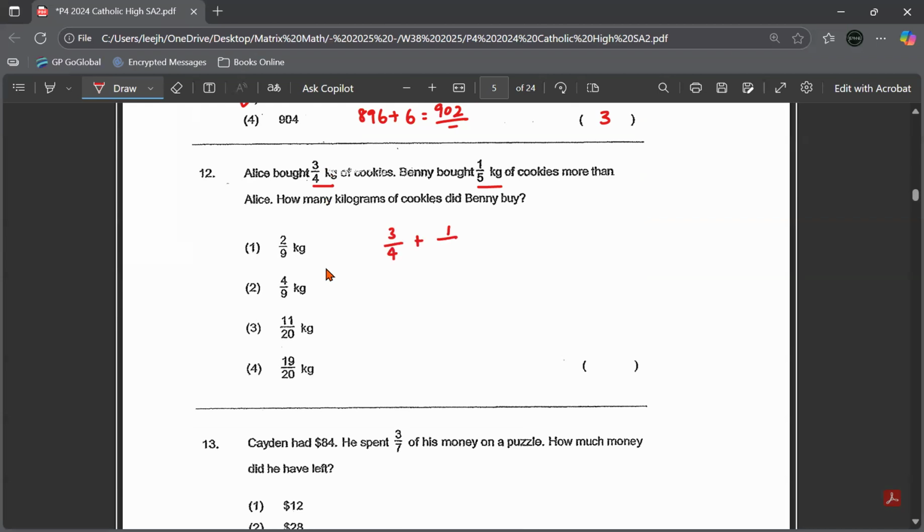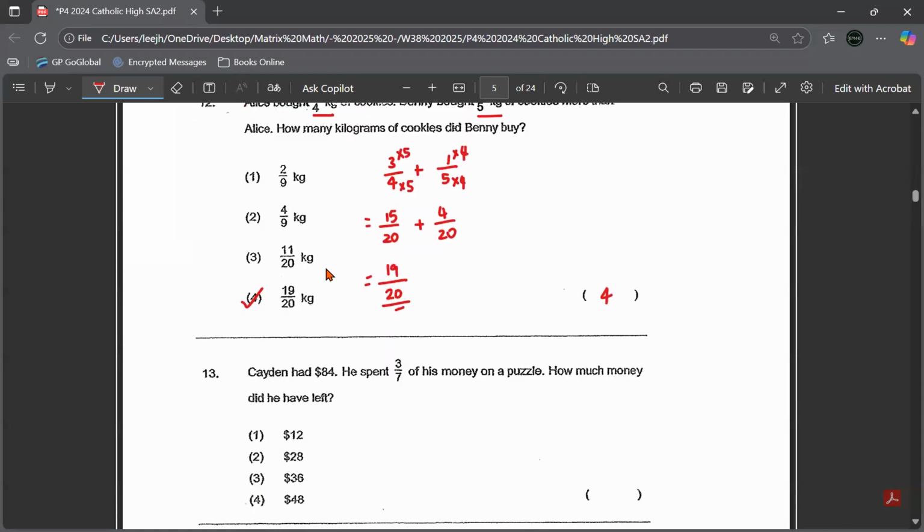So 3/4 plus 1/5. So you know denominator have to make the same. This one can make into 20, so times 5. This is times 4. So I rewrite my fraction. Here will be 15 over 20 plus 4 over 20. 15 plus 4 is 19 over 20. Your answer will be number 4.